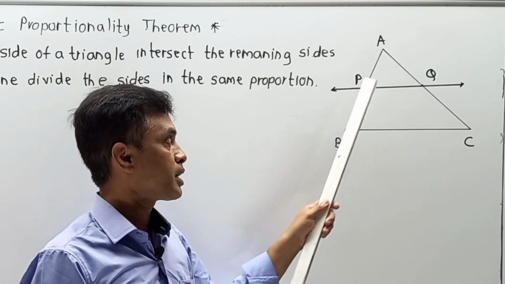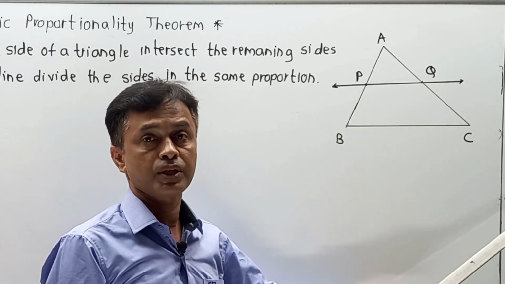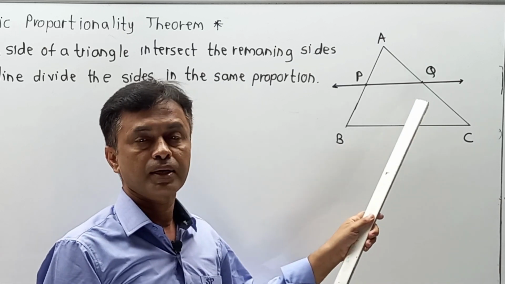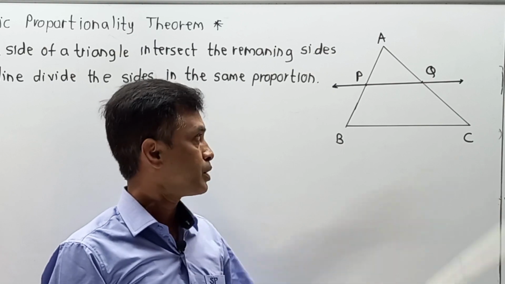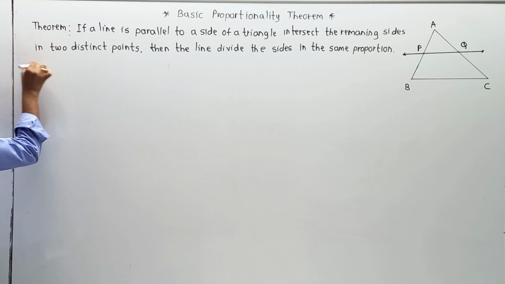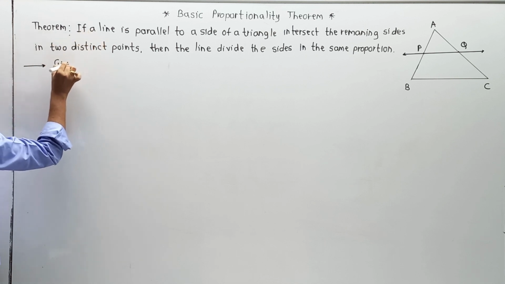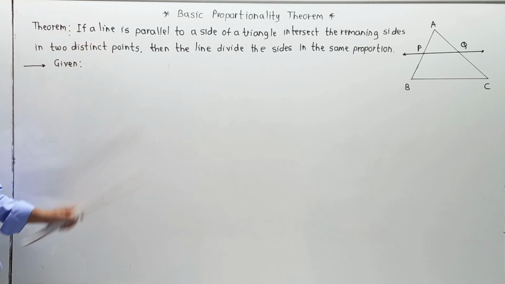It means you have to prove that AP upon PB is equal to AQ upon QC. That part you have to prove in terms of a theorem. Whatever the part may be, I am going to write it in two structures: one is given and the second is to prove. So please pay attention over here. So in your solution, or you can say answer, first of all, given. We have converted the theorem into a diagrammatic structure and we are going to write given.